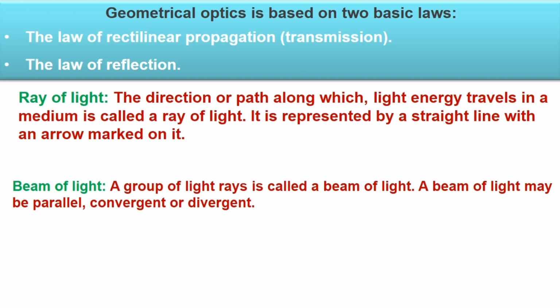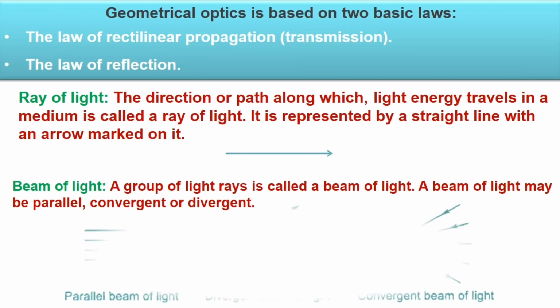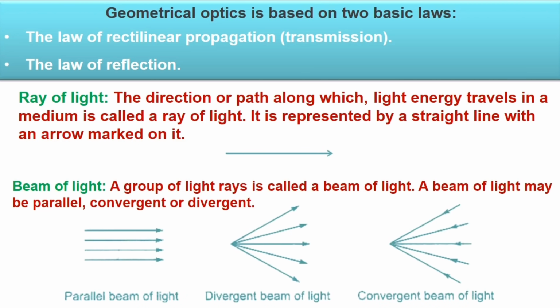A single straight line with an arrow represents a ray of light, whereas a group of straight lines with arrows represents a beam of light. A beam of light may be a parallel beam, convergent beam or divergent beam. The picture tells you the same. Parallel straight lines are called a parallel beam. When all the rays come to meet at a point, it is called a convergent beam. When all rays get dispersed from a point, it is called a divergent beam.